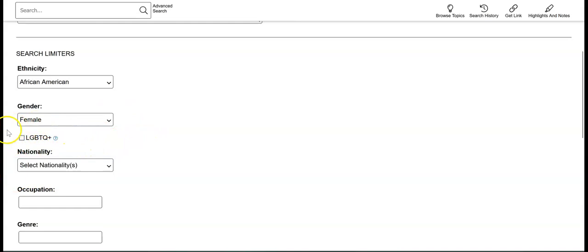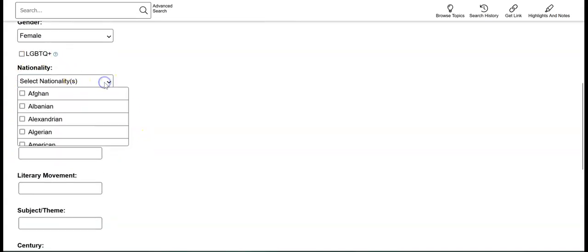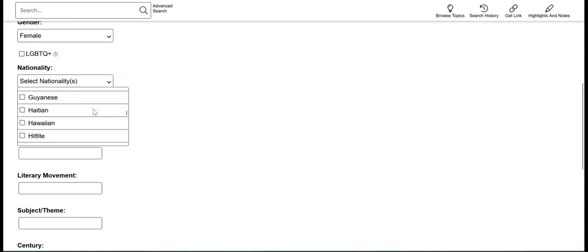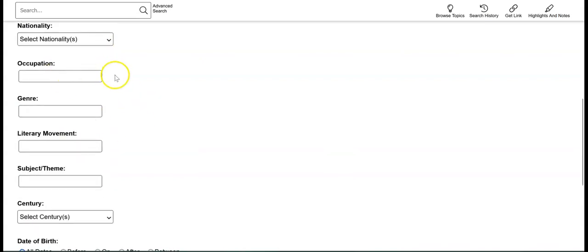They have more than just female and male gender identities here, but right now we're just looking for female. If you wanted to look for someone who specifically identifies with the LGBTQ community, you can click this here. Unclicking it doesn't mean that they will be excluded, but just that clicking it means that everybody will be in that category. We don't want that right now. Nationality, you can choose any one of these if it's someone who's not from America, or even if it's someone from America, you can choose that. But we've already chosen African American, so we might not need that.